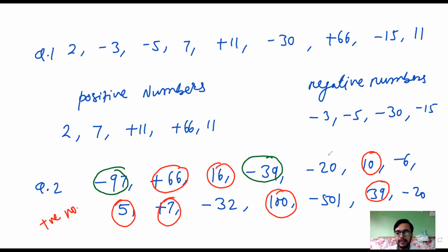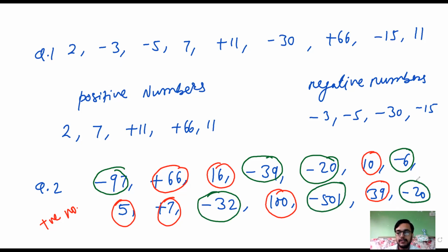Roll number 22, please tell, minus 20 is a positive number or negative number? Right, negative number. Minus 20 is a negative number. Minus 6, minus 32, minus 501, negative 20. These are called negative numbers. The numbers that are circled in green color are called negative numbers.